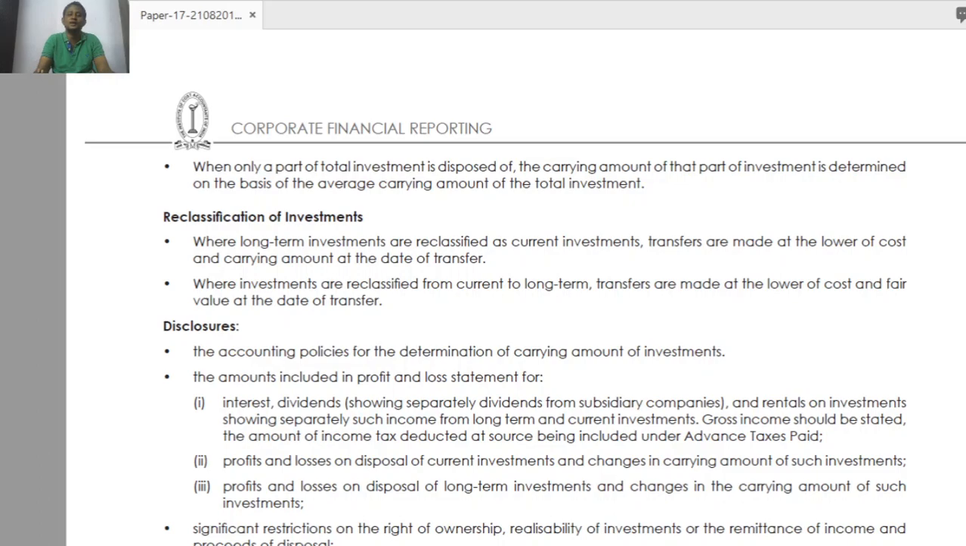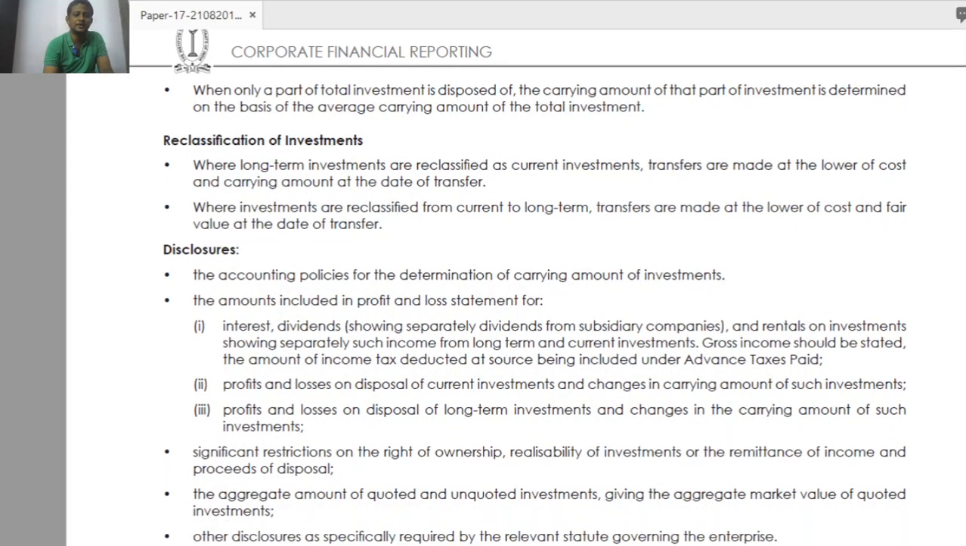Then what is the per share value? 10 rupees. Then what is the total value? Only 500 shares I am going to sell now. 500 into 10, 5,000 rupees. That is my cost. Okay, that is what they said: average carrying amount of the total investment. What is the next one? Reclassification of investment. This is also very, very important.